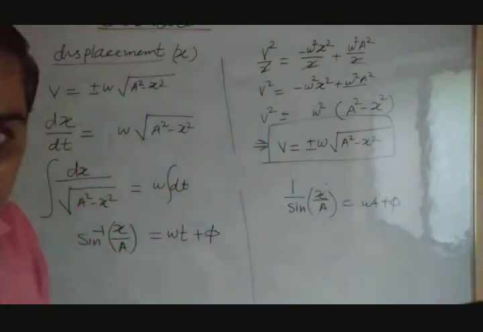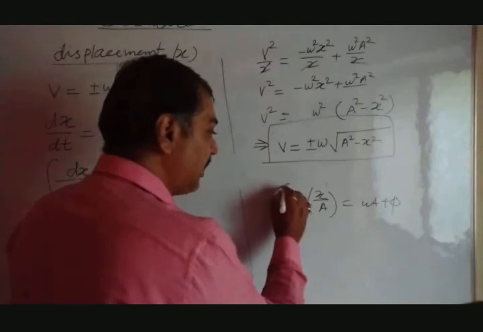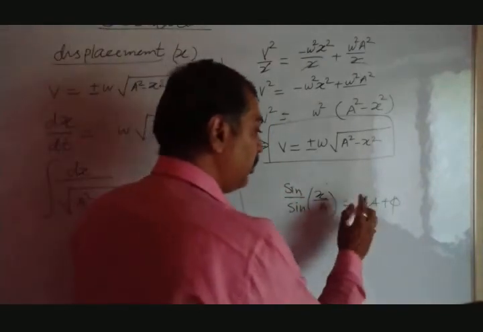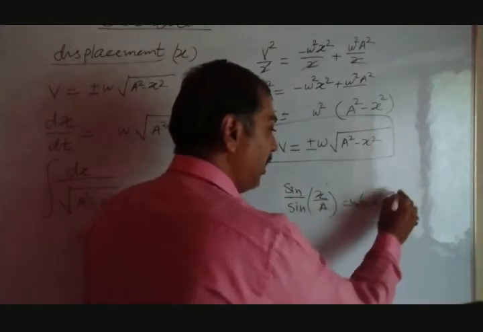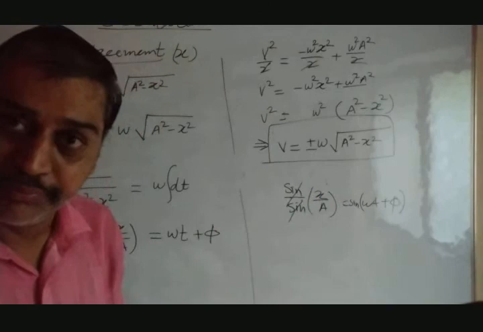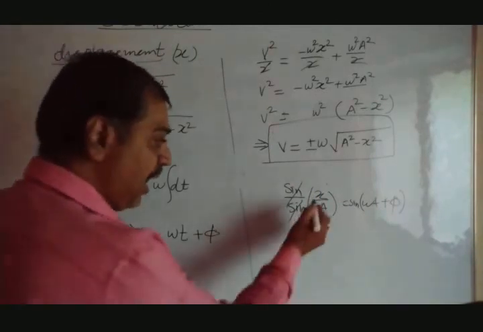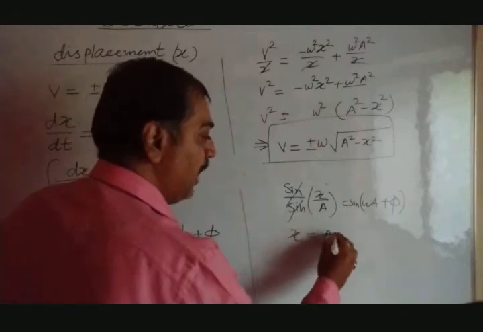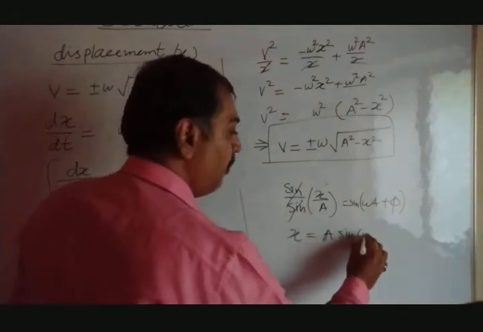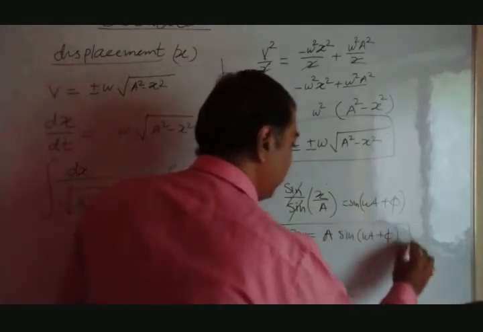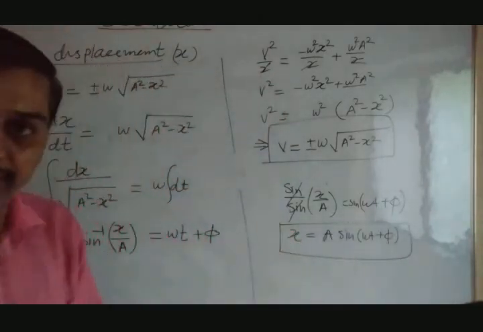Multiply both sides by sine. What we get is sine divided by sine equal to sine of omega t plus phi. The sine by sine gets cancelled out. So we get x equal to, moving this a to that side, x equal to a sine of omega t plus phi. And this is the equation for displacement.